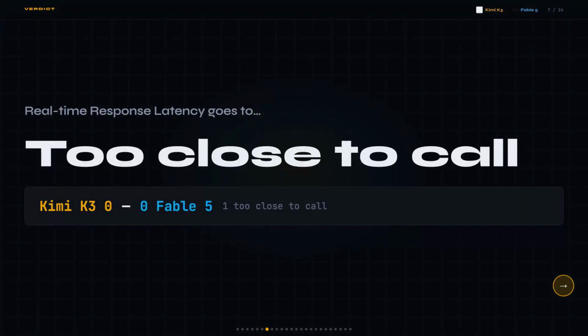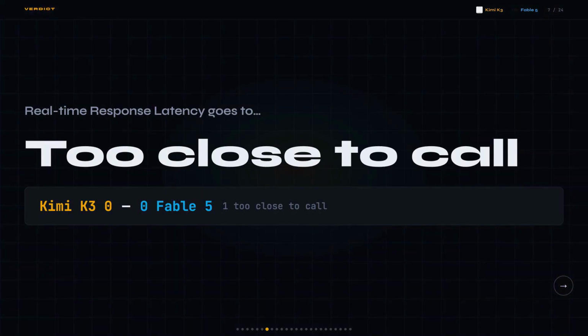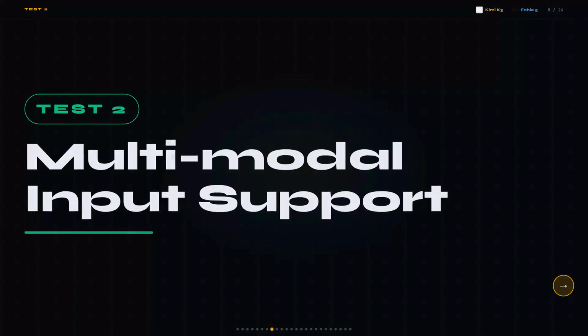I was expecting K3 to just win this outright on raw speed, and it does on output throughput. But Fable's 2.66 second first token is genuinely hard to ignore if your user is staring at a blank screen. So I'm calling it a tie. Kimi K3 0, Fable 5 0, 1 tied so far. Now, test 2, multimodal input support.